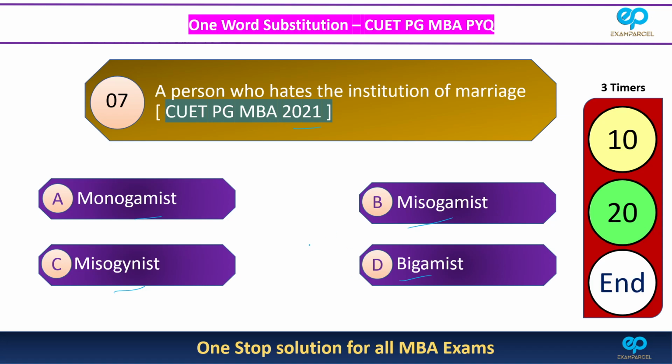Okay, so time is up. So the correct answer is misogamist, option B.